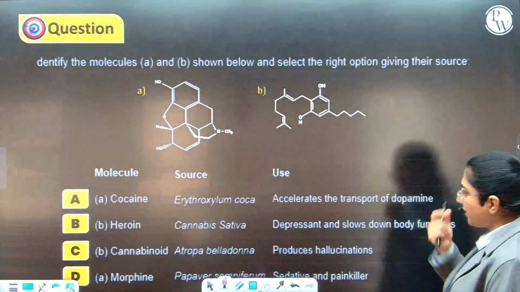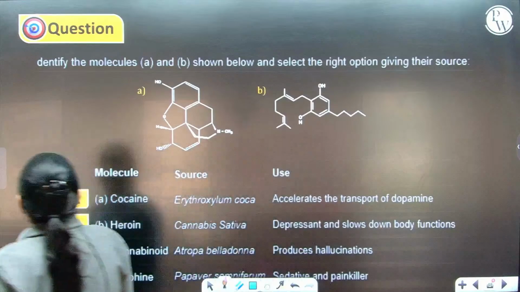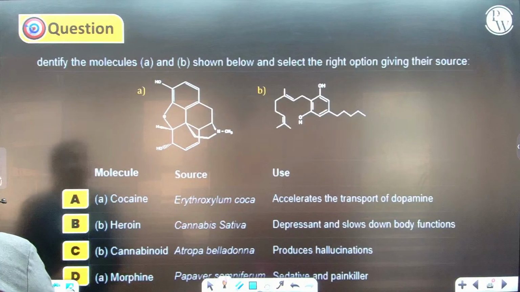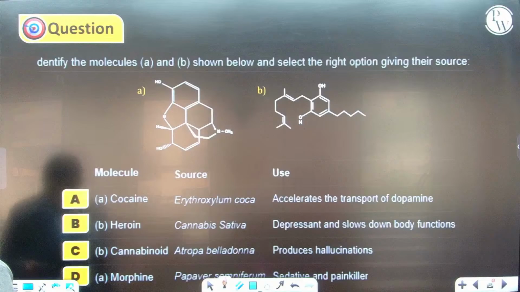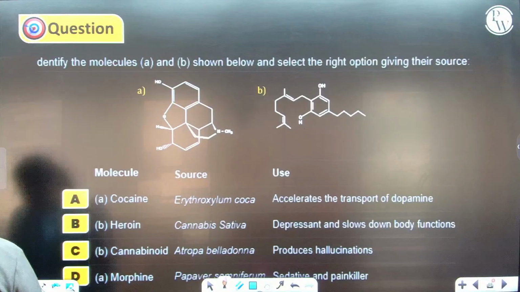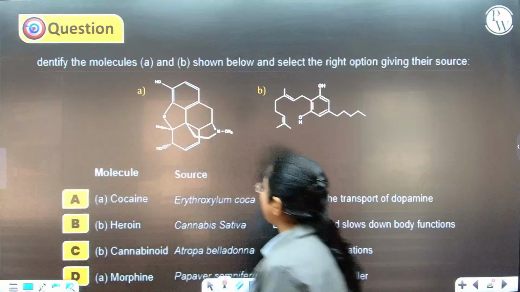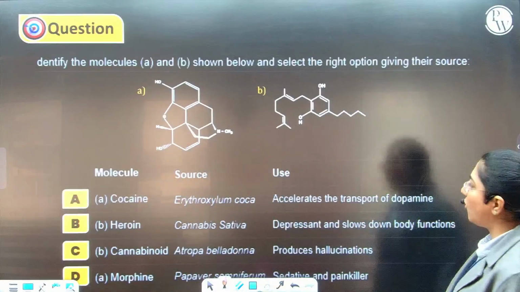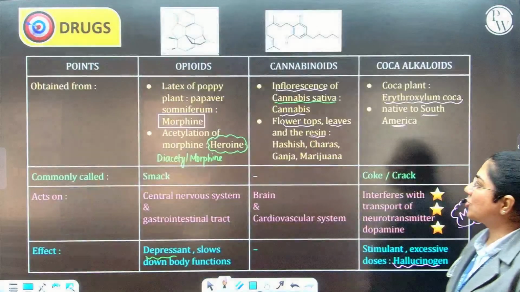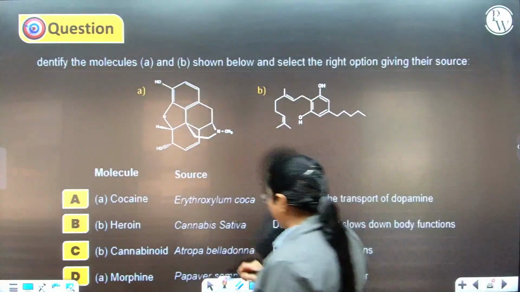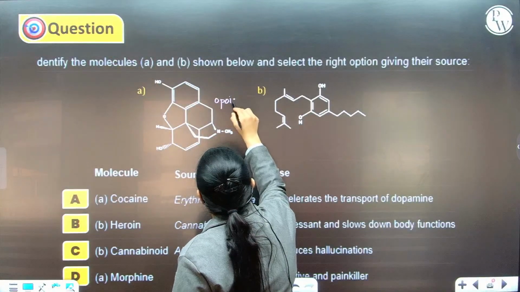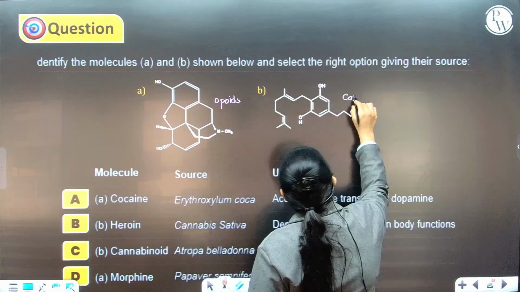Let us quickly take a question on this. Identify the molecule A and molecule B and select the correct answer. Let me see how many of you answer. We've just seen the structure a few seconds ago. Showing it to you all again. This is opioid, this is cannabinoid. So what would this be? These are opioids. This is cannabinoid.